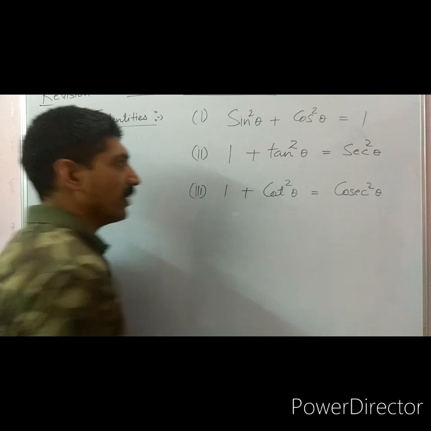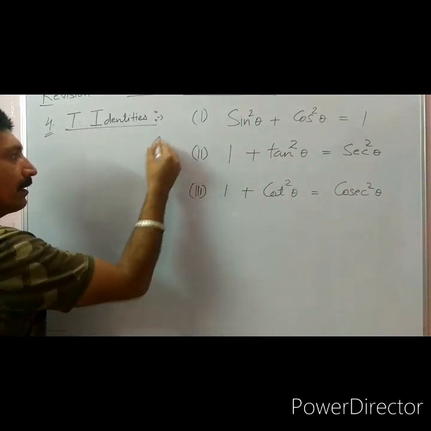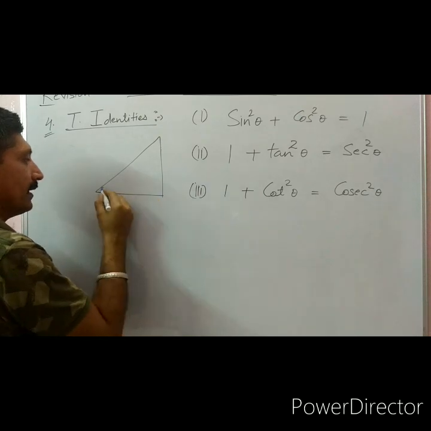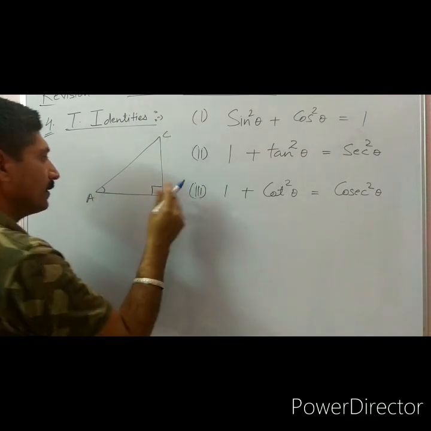Its proof is very simple, given in the book. We can draw one right angle triangle. Let this angle A be 90 degrees. See here.